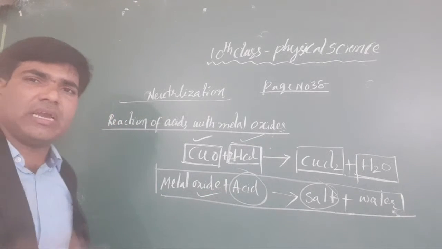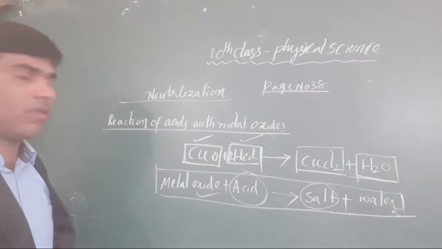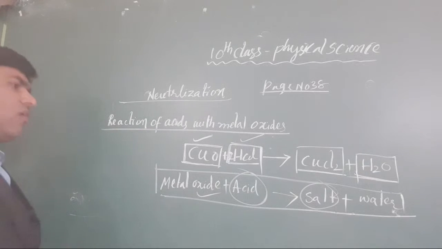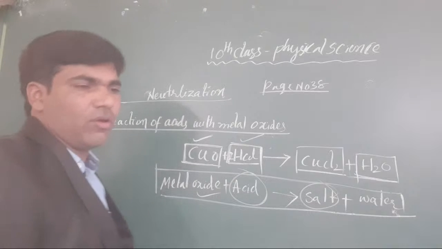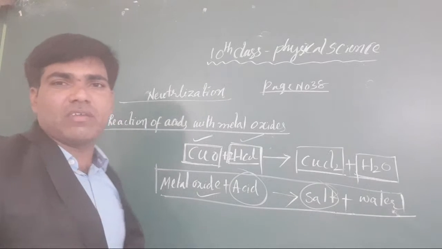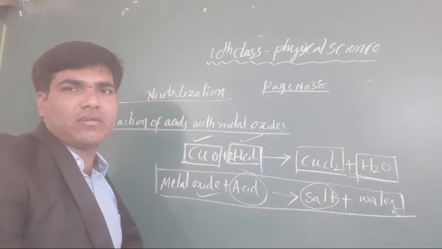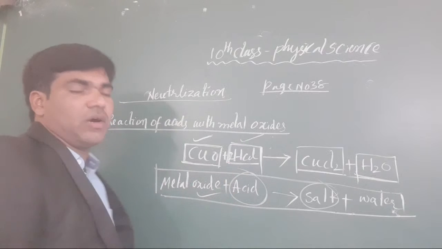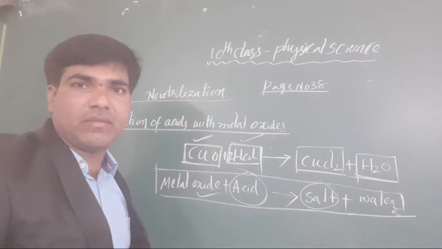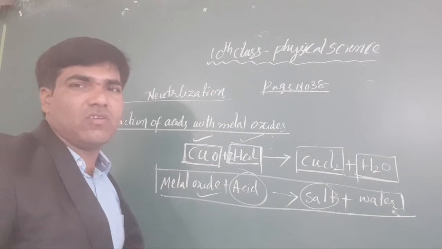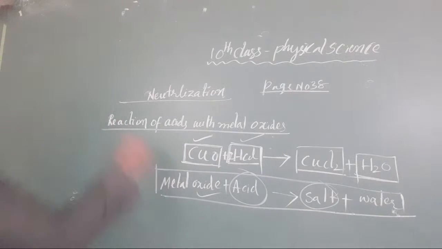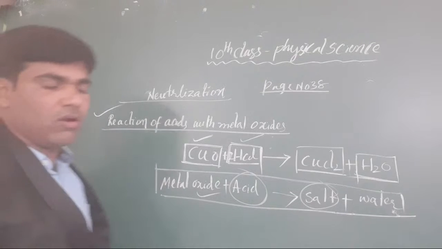You take any metal oxide, it compulsorily forms a salt as well as water. The concerned metal salt may form, and with that water is also formed on the product side. This is only about the reaction of acids with the metal oxides. Okay, clear or not, all the students?